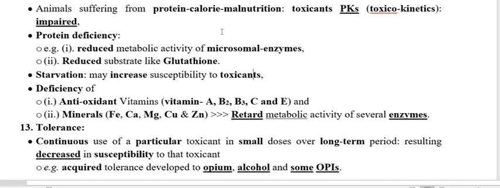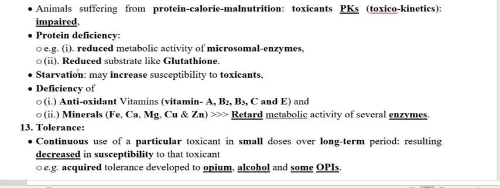So if the protein is less, this enzyme is also less. Less enzyme means less metabolism. So the drug, xenobiotic or toxicant is not metabolized fast, is less excreted, and takes more time to be excreted from the body, therefore producing toxicity.